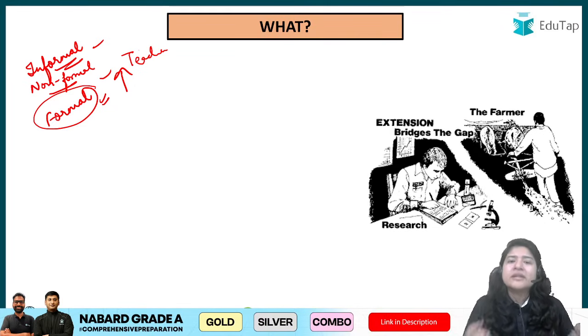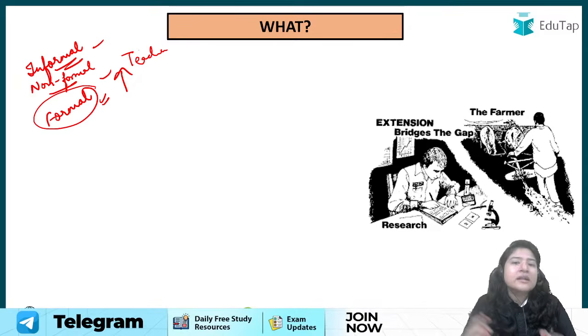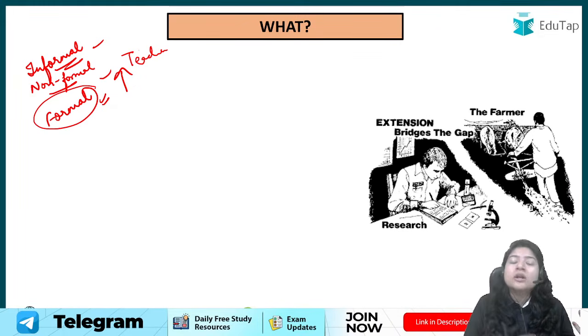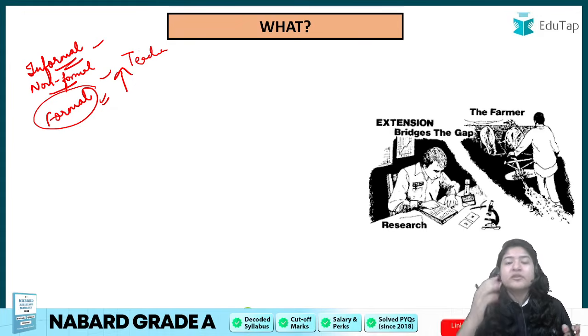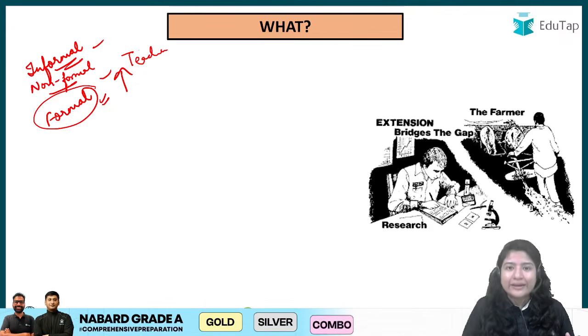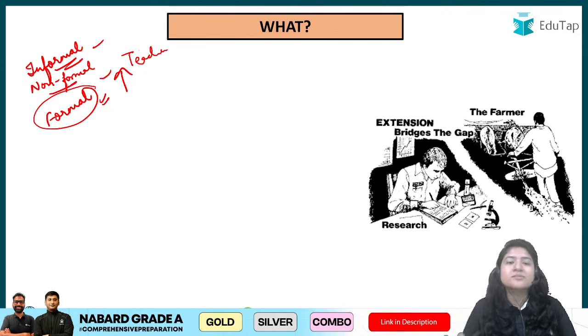Or even for that matter, you must have heard of adult education. What is this? Here, a lot of people who could not get literate when they were younger because of family responsibility, and when they become adults, 18 plus, now want to learn. So we have adult education for them where they can learn how to be literate, they can read and write, right, and all that stuff is provided to them.